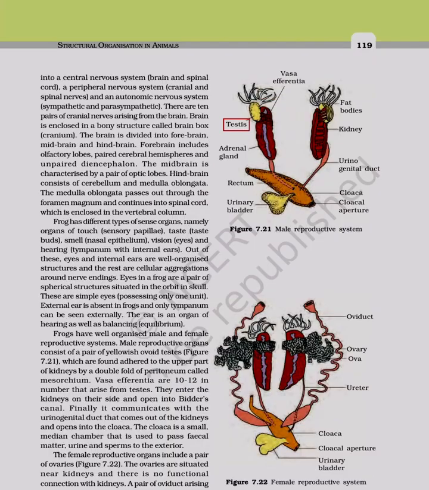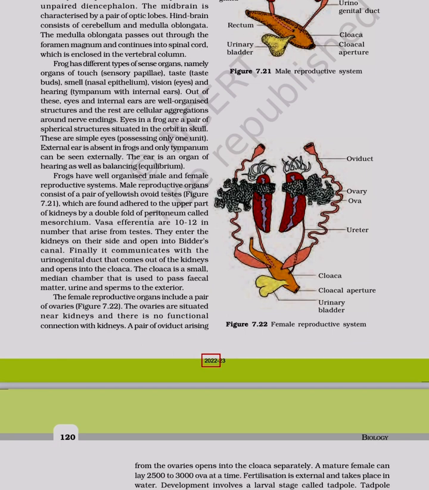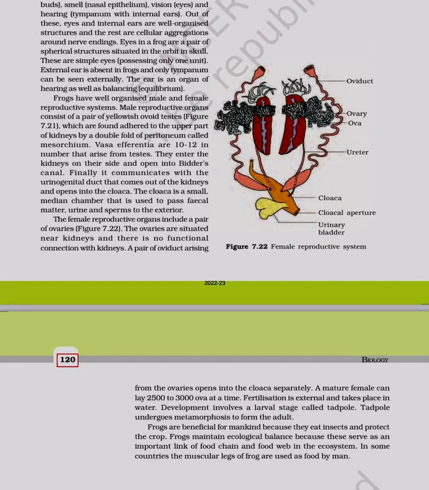Vasa efferentia. Testis. Adrenal gland. Rectum. Urinary bladder. Fat bodies. Kidney. Urinogenital duct. Cloaca. Cloacal aperture. Figure 7.21 male reproductive system. Cloaca. Cloacal aperture. Urinary bladder. Figure 7.22 female reproductive system. Oviduct. Ovary. Ova. Urethra.